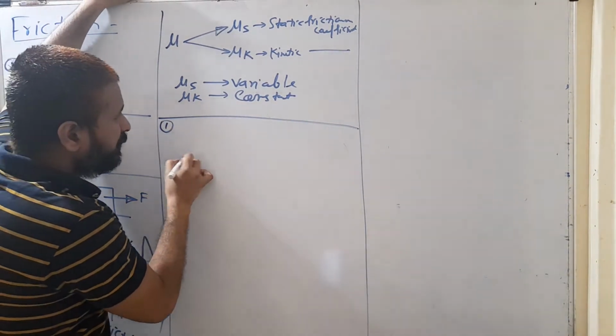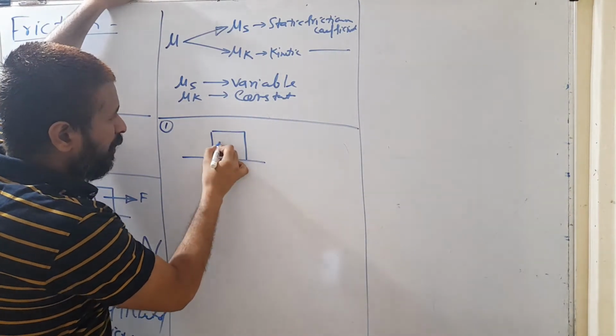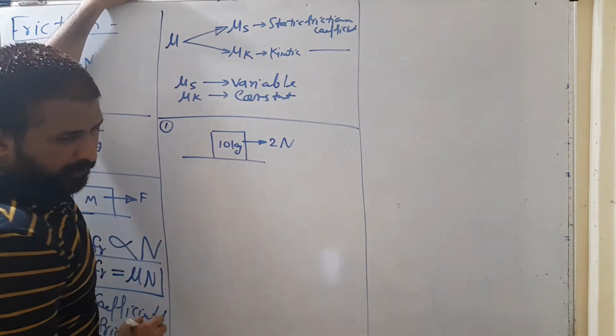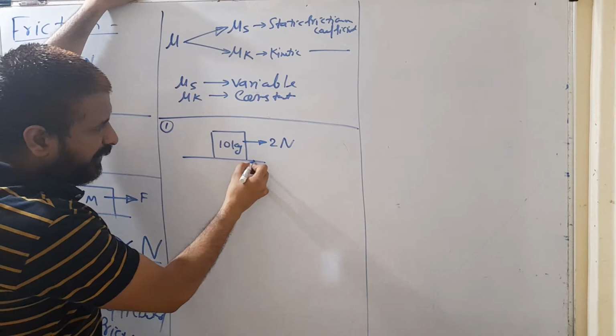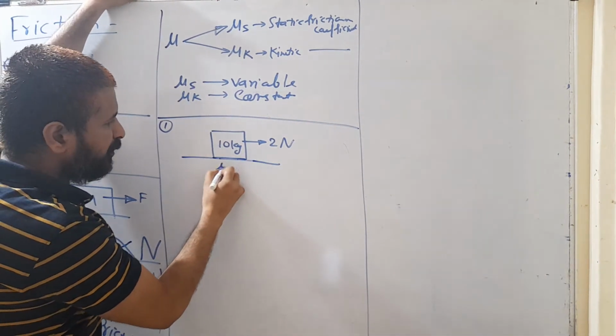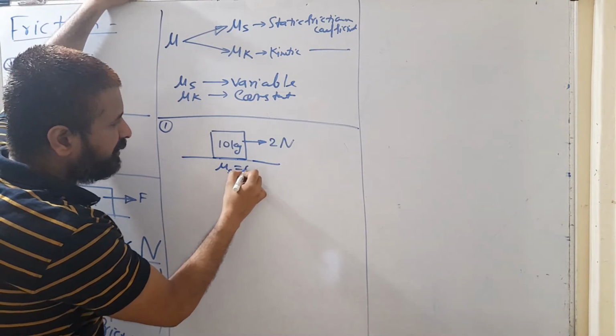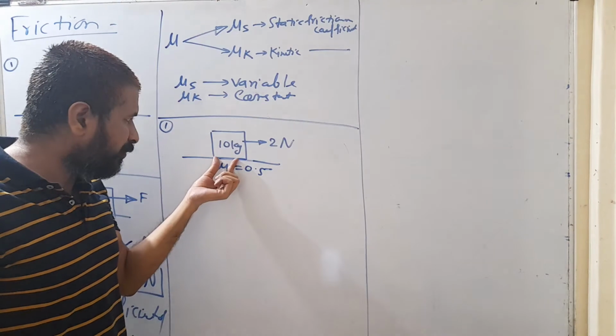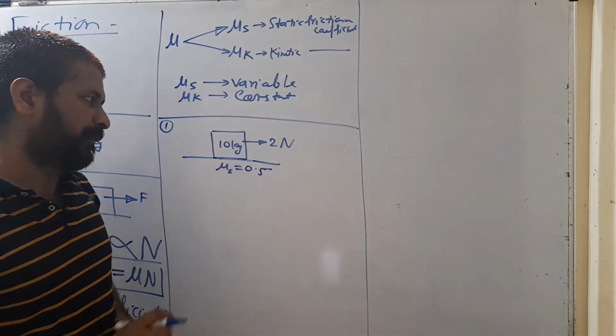First question, suppose there is a block of mass 10 kilogram. On this block a 2 Newton का force is applied. So now I have to check whether this block is going to move or not. Just calculate the friction. अब यहाँ पे suppose the static frictional coefficient mu s for this surface is given 0.5.